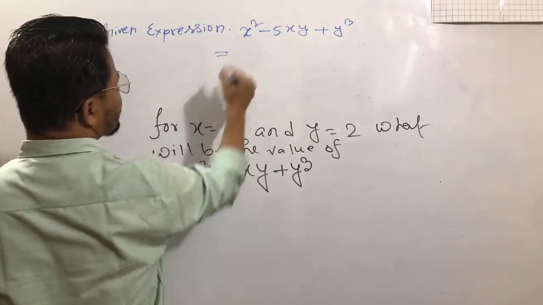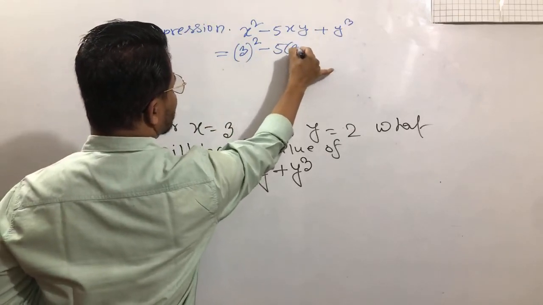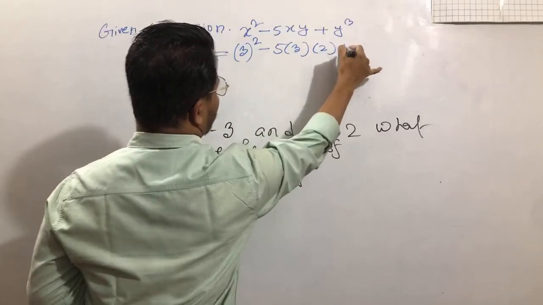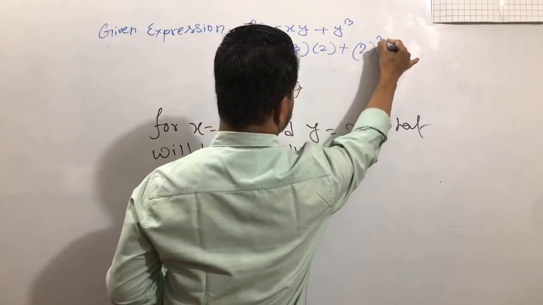Here x equal 3, so we can write 3 square minus 5 into 3 into 2 plus, sorry, this one will be 2 cube.